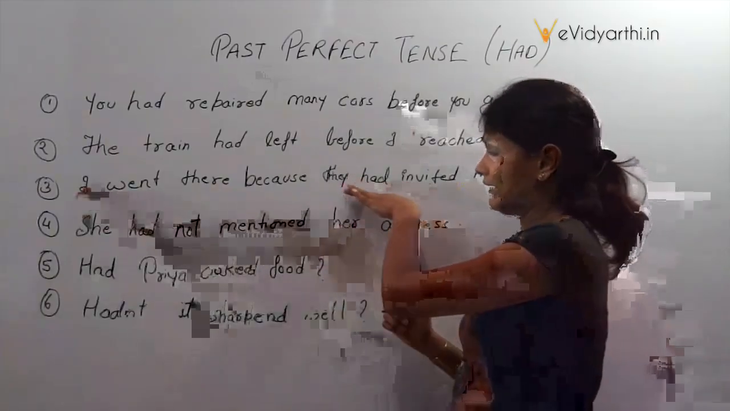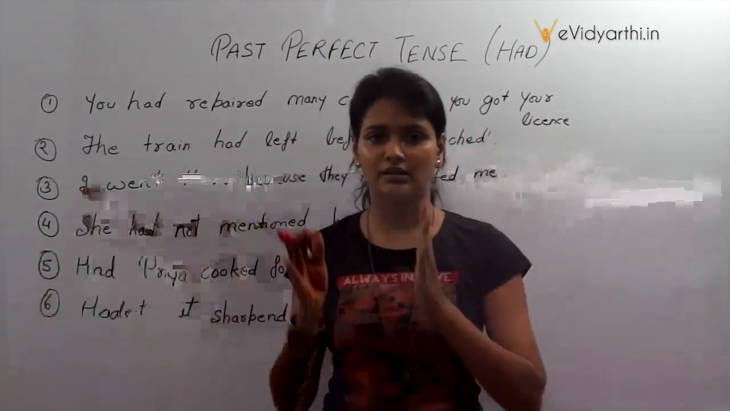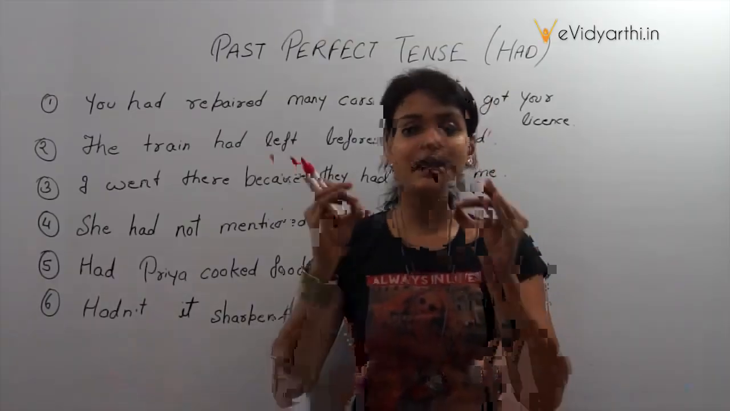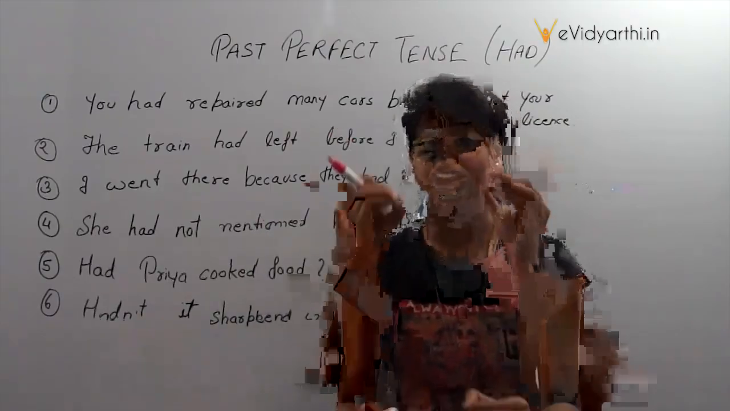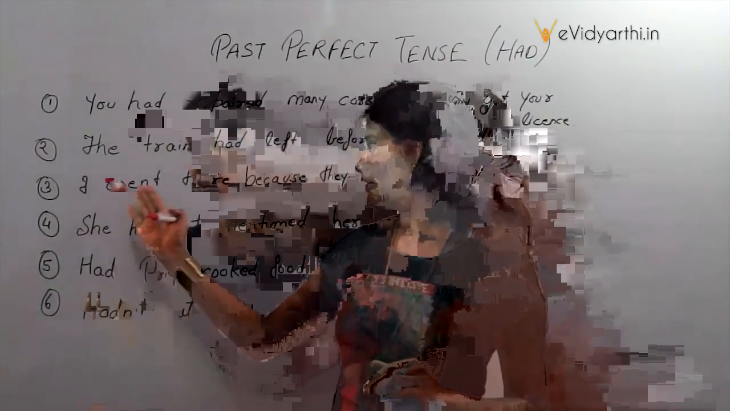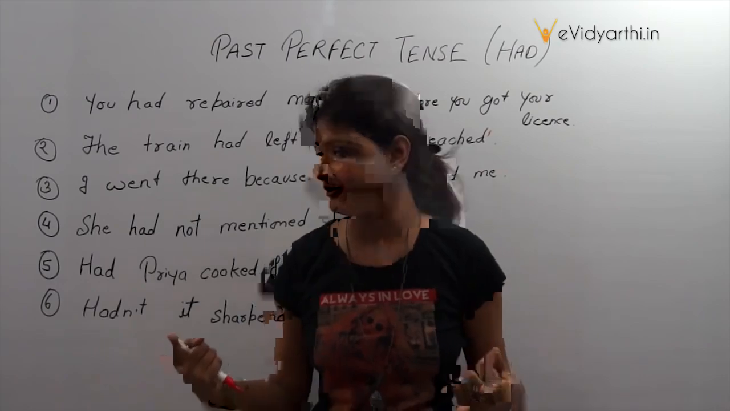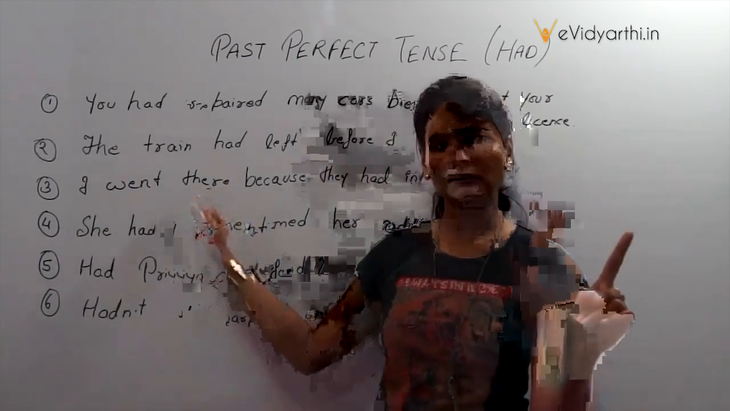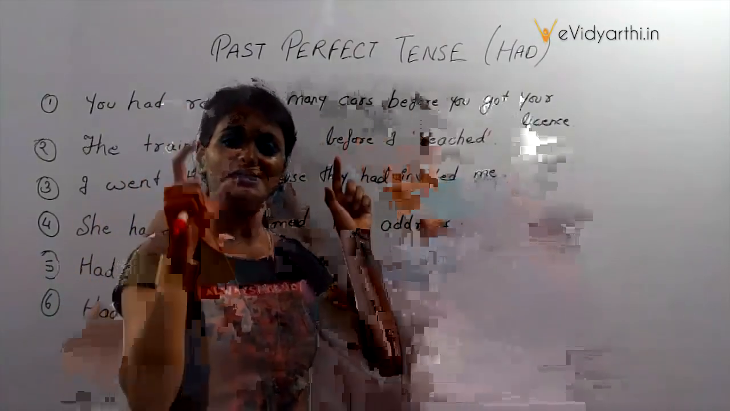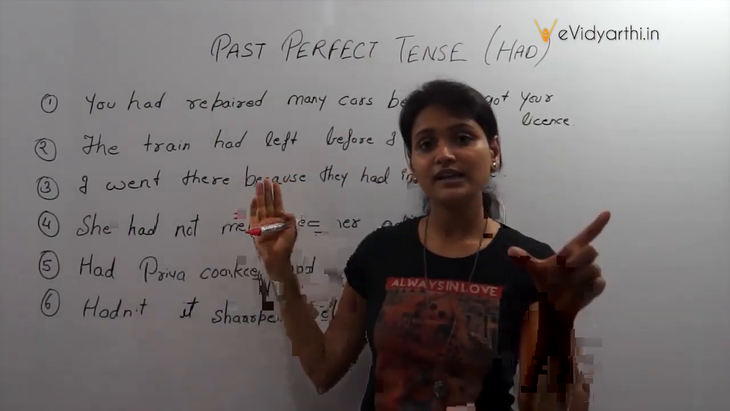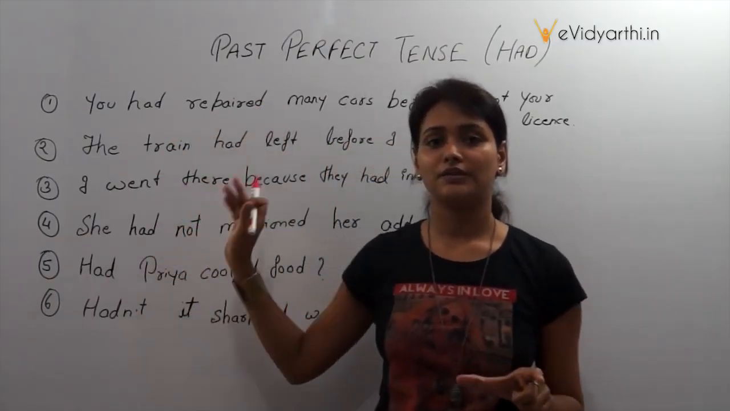Taking another example, I went there because they had invited me. In this sentence you can see had is written at the end. It doesn't matter in which portion of the sentence you put the past perfect. The important thing is which action it is, first or second. If it is a first action, you have to use had. Alright? So I went there because they had invited me. The invitation came first and you went later. So I went there is a simple past, the second action. And they had invited me is the first action, so it is a past perfect. So in this way, the first action is identified as a past perfect and we use had, third form of the verb along with the subject.